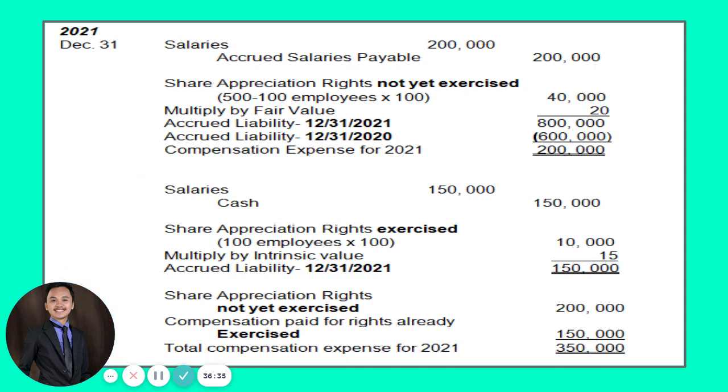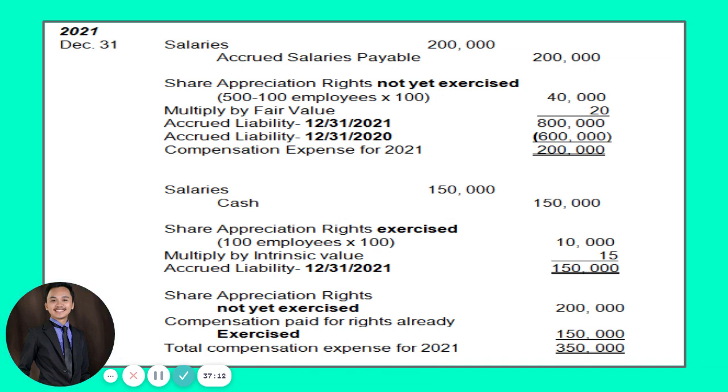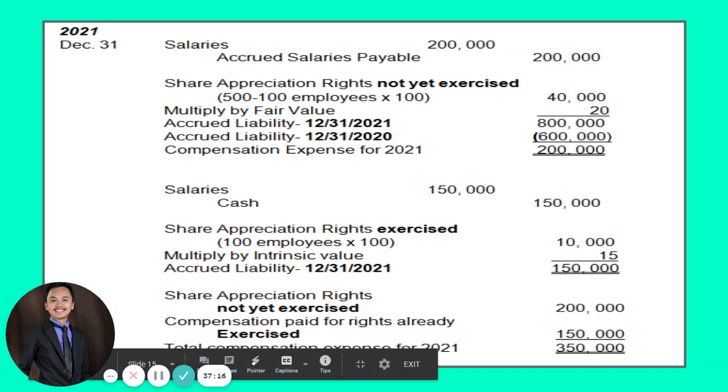Alright? But this time, if the problem would ask you, compute for the total compensation expense for 2021, then obviously guys, you will combine these two salaries expense or compensation expense, no? The salaries expense for those employees who did not exercise yet their share appreciation rights and those salaries that is already exercised by those 100 employees. So that means for that question alone, compute the compensation expense for 2021, you should answer 350 pesos. Okay, 350 pesos. All right.